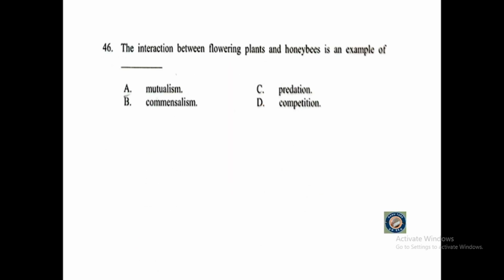Question number 46. The interaction between flowering plants and honeybees is an example of A. Mutualism, B. Commensalism, C. Predation, or D. Competition?